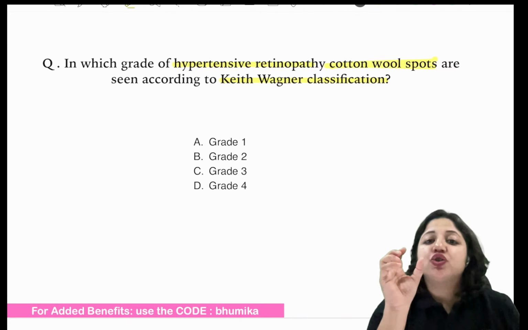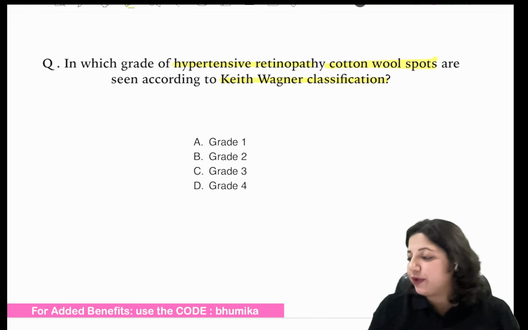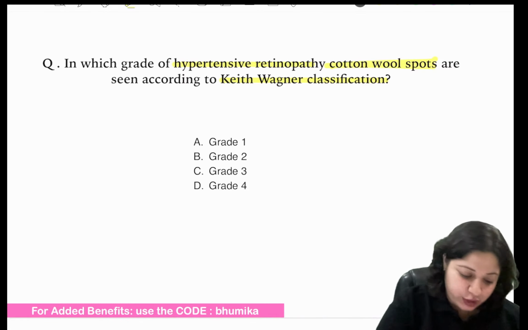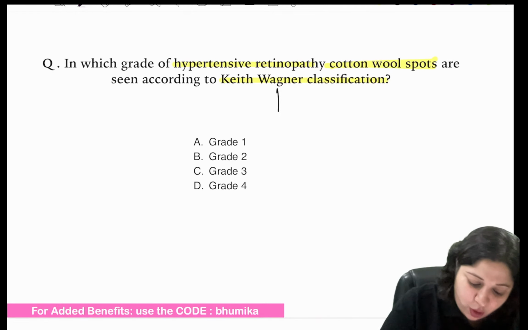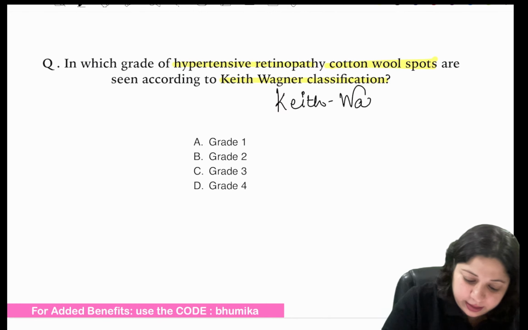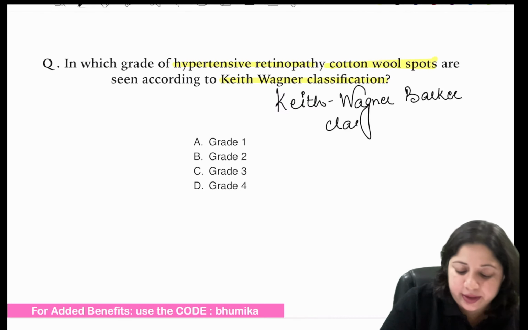Anyone? So what is the full form of Keith Wagner classification? This is called the Keith Wagner Barker classification.